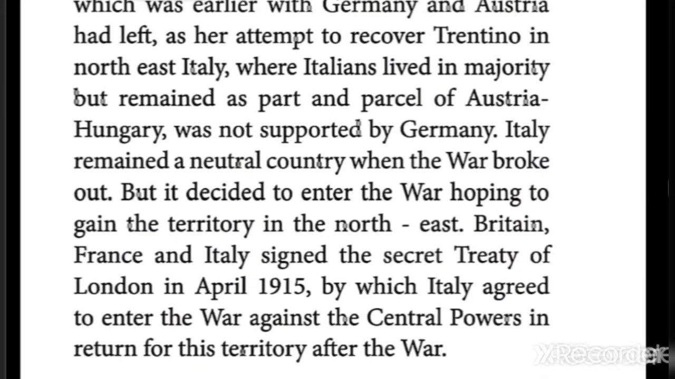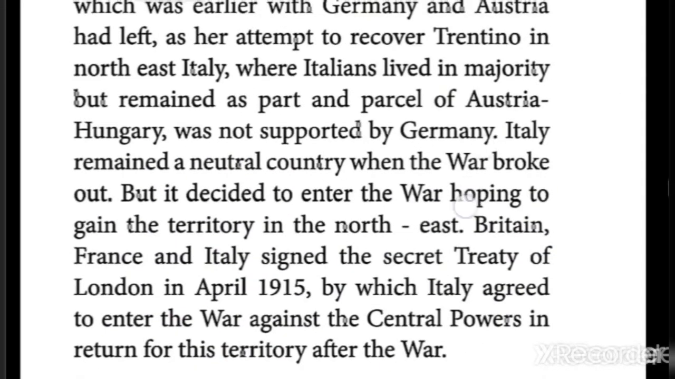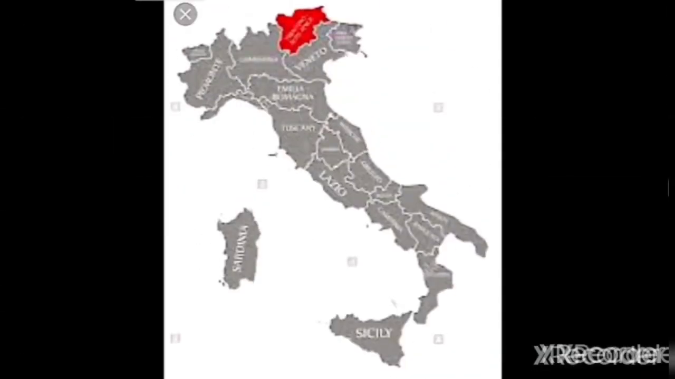Here, the majority of the Italians lived. Yes, Trentino is the name of the place, children. So look here, this is the map. Here, the red color. I indicated it with the help of the red color. That is Trentino. Here only, the majority of the Italians lived.